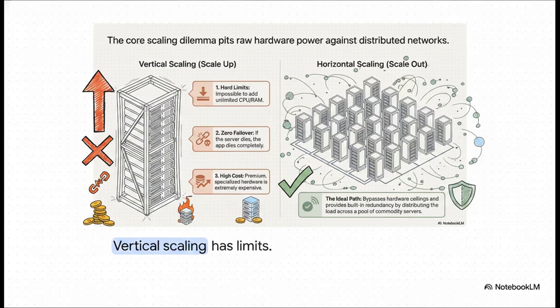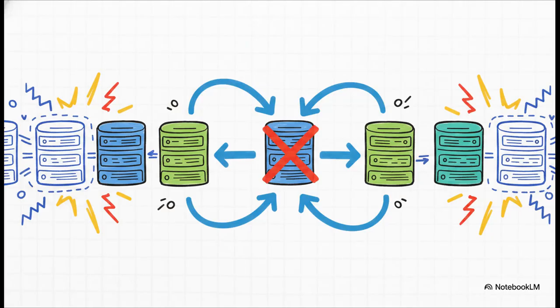That's why we have option two, horizontal scaling. Instead of building one giant machine, we just distribute the workload across multiple regular commodity servers. And horizontal scaling really is the absolute foundation of modern distributed systems. By scaling out instead of up, your system becomes naturally distributed and fault-tolerant. You totally bypass those hardware ceilings. Plus, it's elastic. You can just spin up a bunch of new servers during a massive traffic spike and then quietly spin them back down when things cool off. It saves you money while keeping everything online.